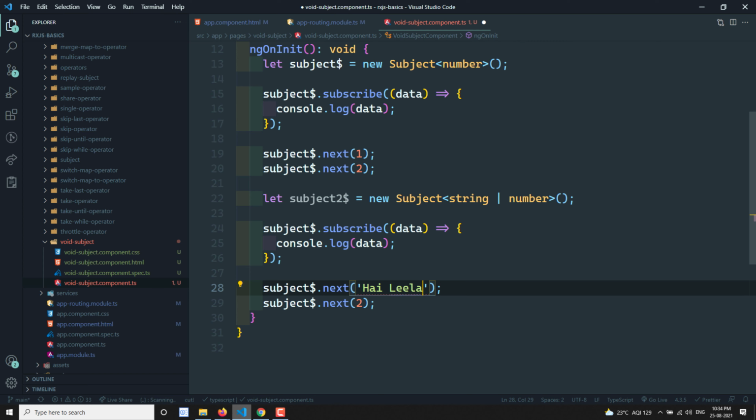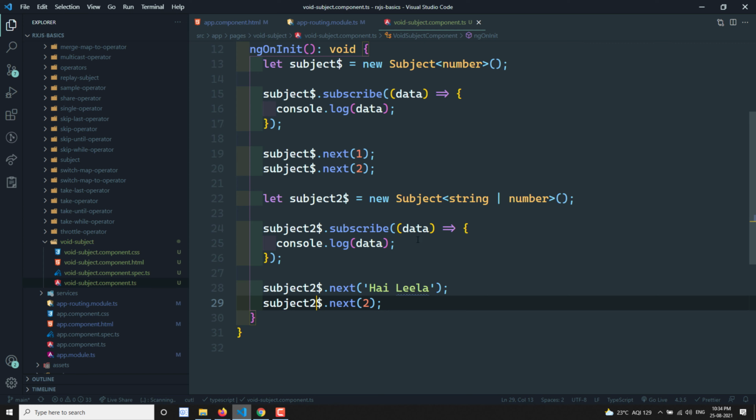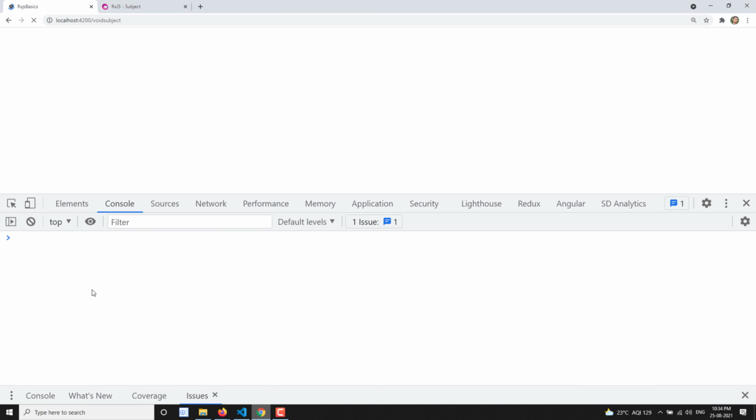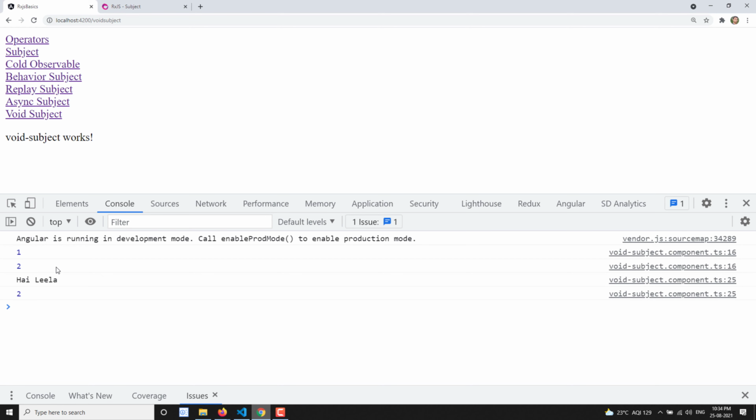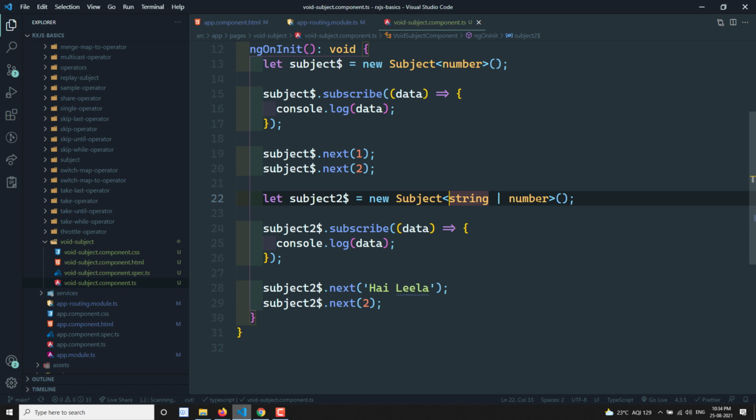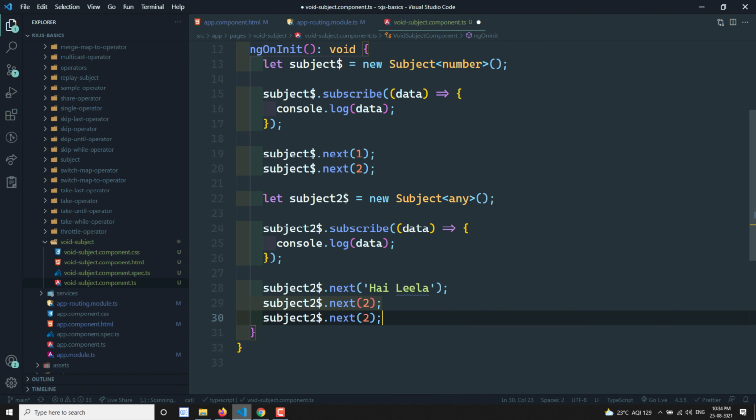Now there is no error here. If you try to see the output, you will see 'hi Leela' and 2 displayed here. If you don't want this, you can also mention it as any. But here also it is the same: if I don't want to send a value, it will not accept. So you must send some value to this next.